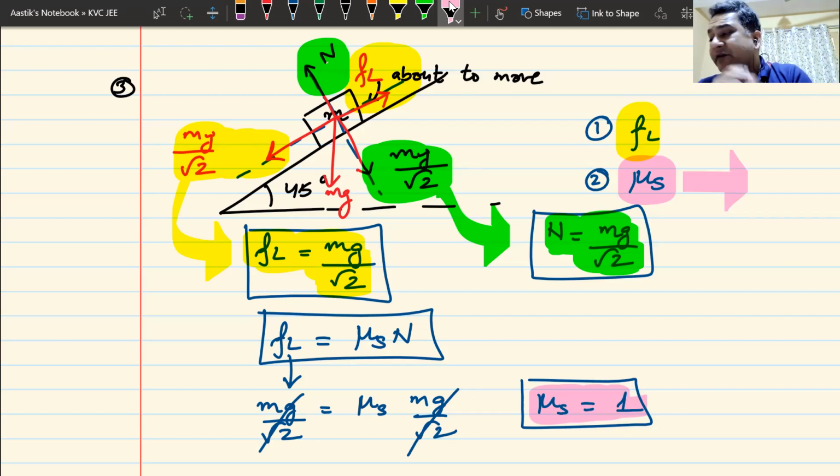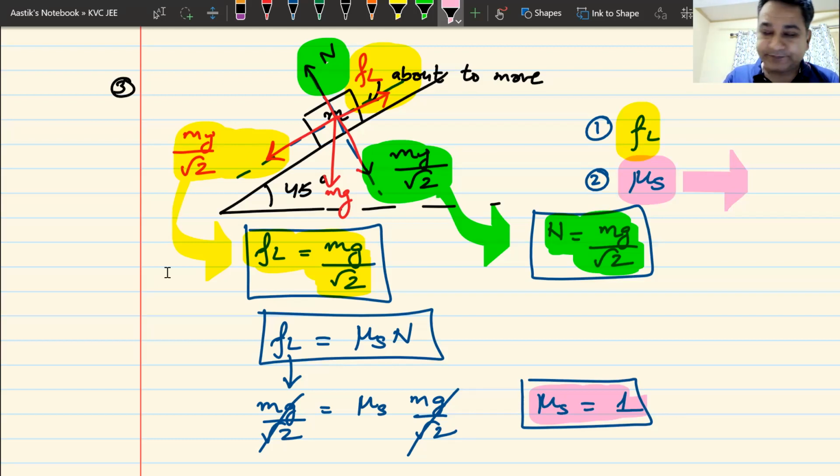And remember, whenever you see static friction, first thing you must remember is that you don't know the value. You don't know the value of static friction. This is one thing that you should remember.